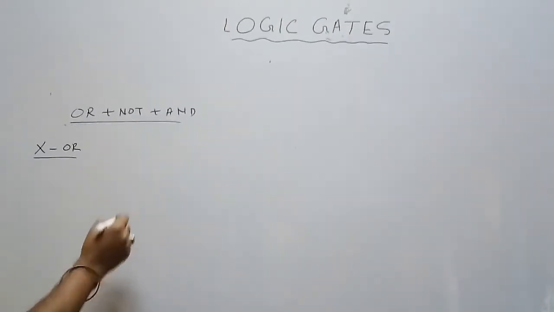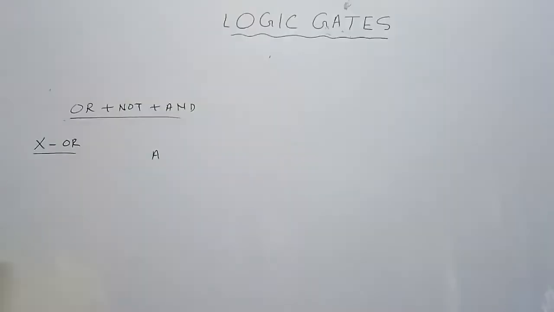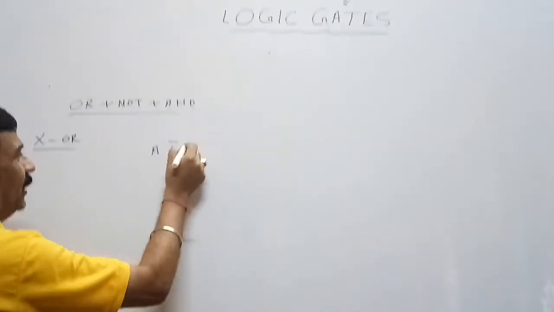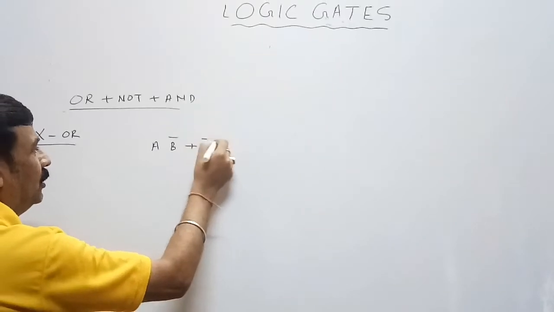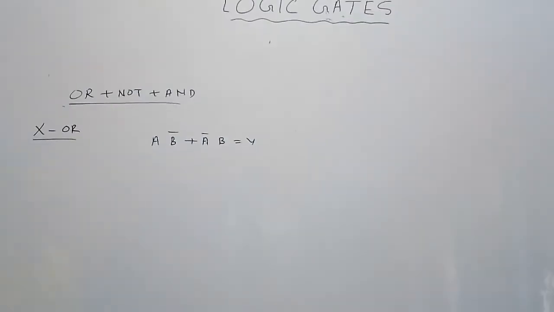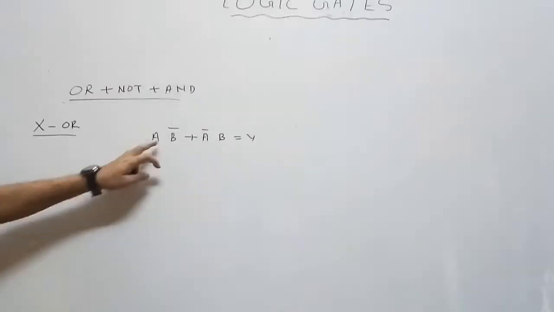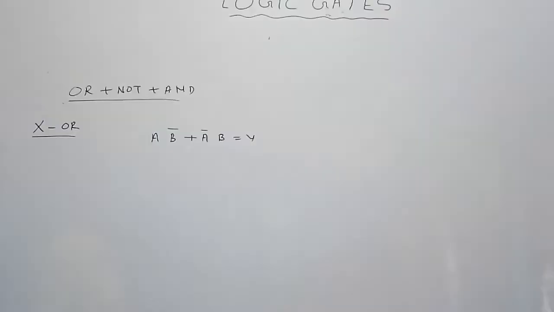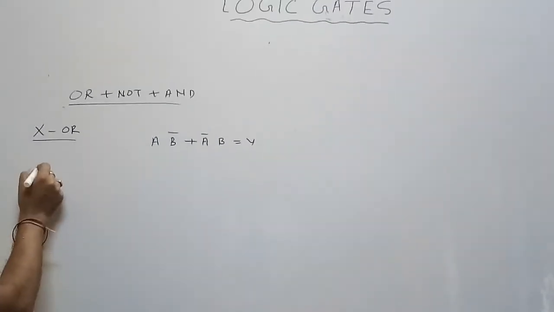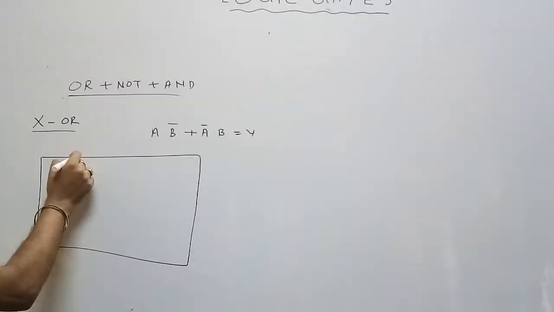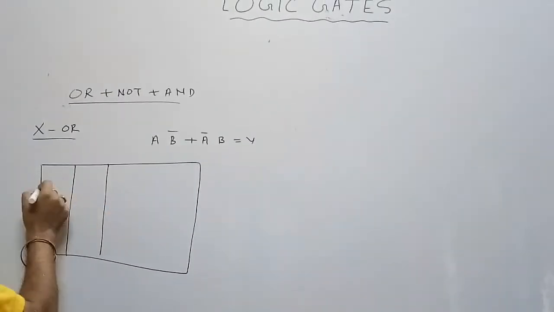It consists of two inputs, A and B, and one output. If A and B are inputs and Y is output, then this is the Boolean expression of the exclusive OR gate: A and not of B, or not of A and B is equal to Y. First we discuss the truth table, then we go for how we design it.